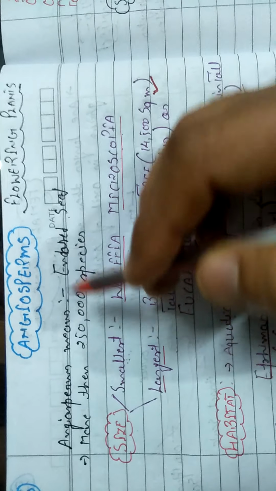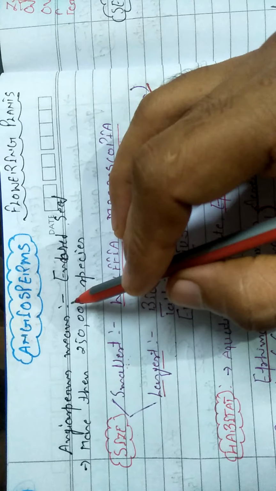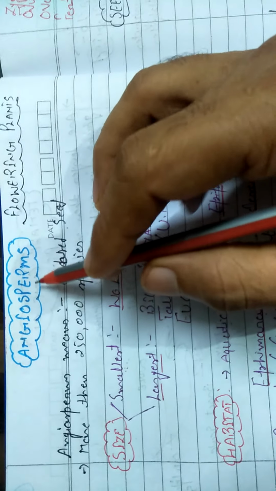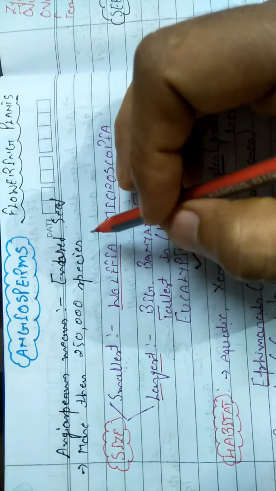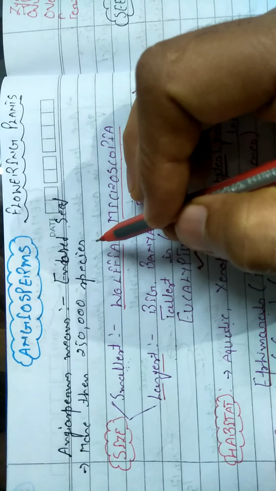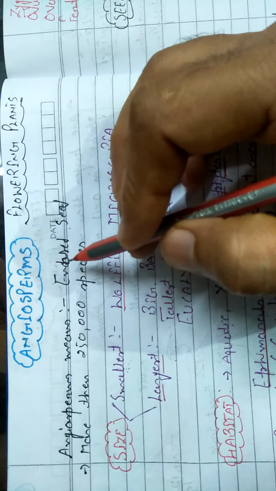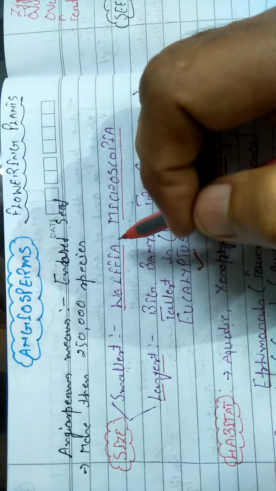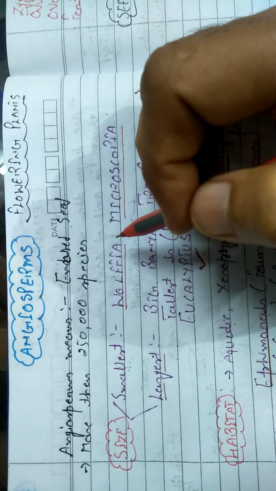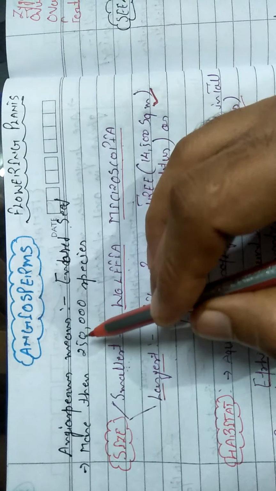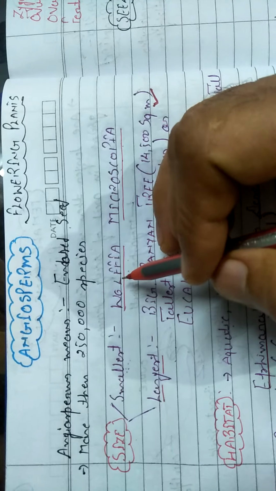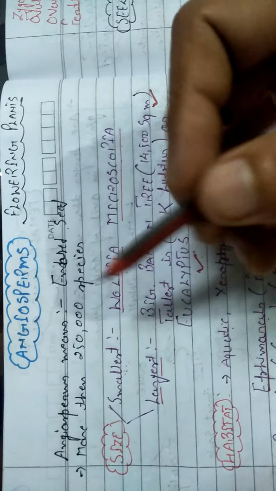Basically, the important thing related to angiosperms is that their seeds are enclosed. Their seeds are not naked just like the gymnosperms. All seeds are enclosed with the help of a cover structure. And more than 250,000 species are present in our surrounding areas.